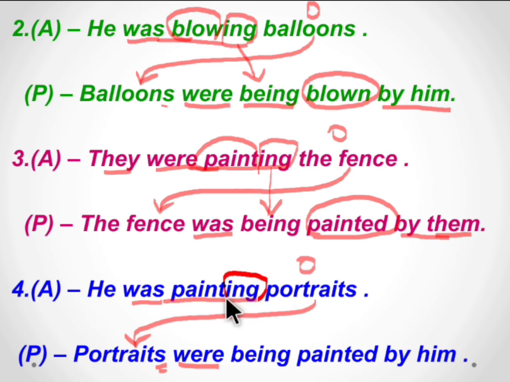Ing in painting becomes being in the passive voice, so we use were being. Paint is the main verb, and the past participle of paint is painted. He changes to him when it comes to the passive voice, so we write by him. Portraits were being painted by him.